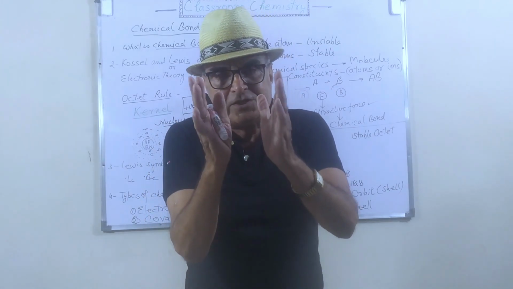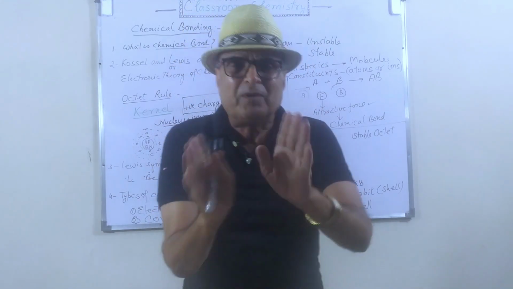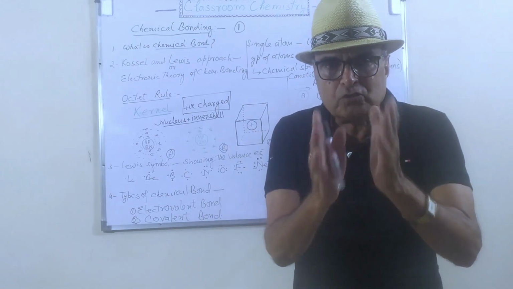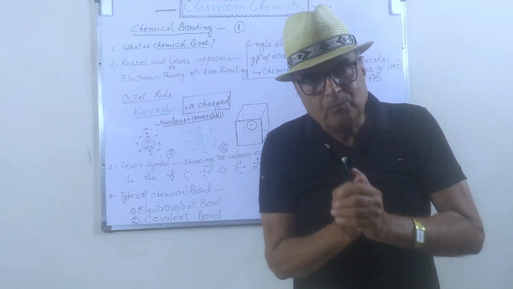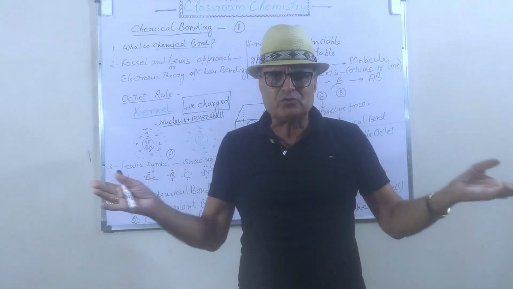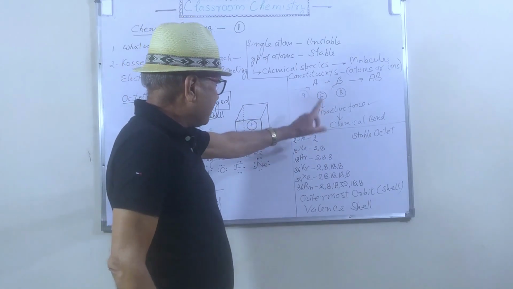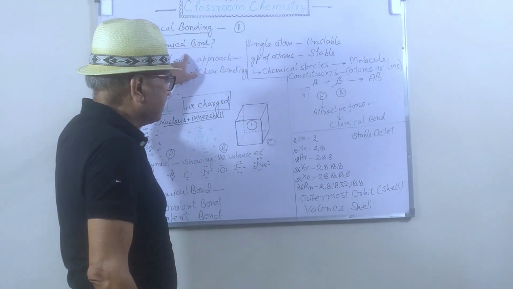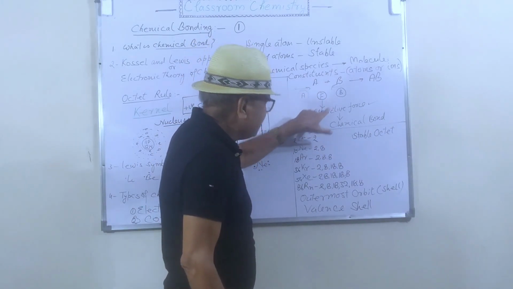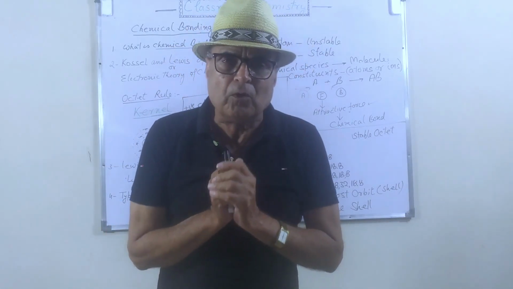This force is generated between two atoms, but we don't know the source of this force. Where this force is generated from, we have no explanation. But still, I will tell you again what a chemical bond is. This attractive force which we assumed here is called the chemical bond.